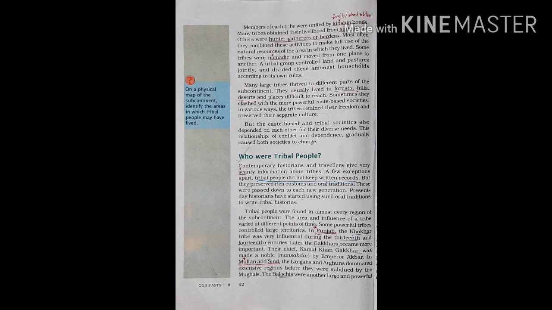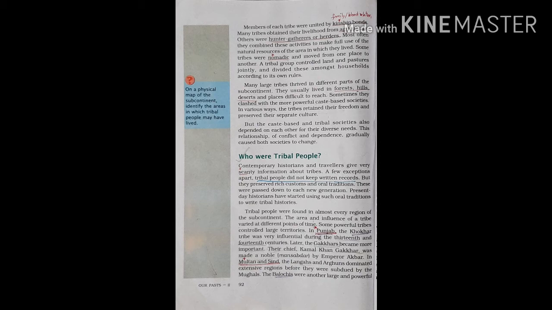That means the ones who move from one place to another. Now next is, who were tribal people? Can you see this in your book? Who were tribal people? Okay. Now historians and travelers have given very scanty information about tribes. Scanty means very less information. Okay, less information about tribes. So we don't have much information about the tribal people.